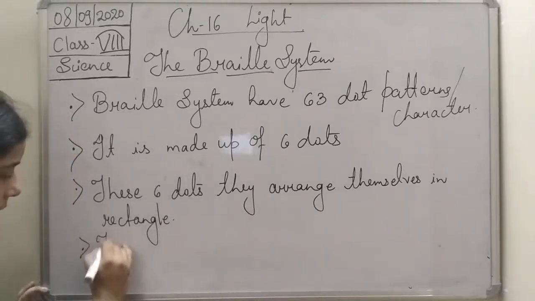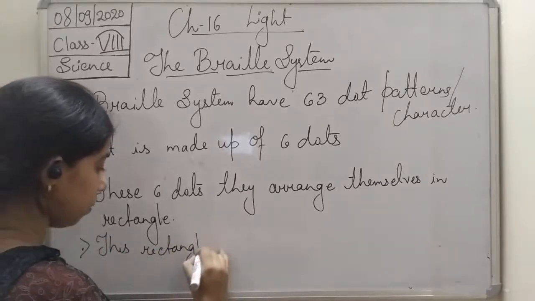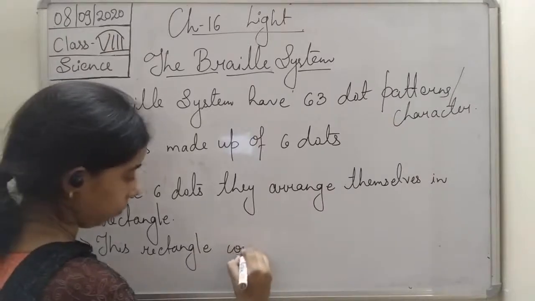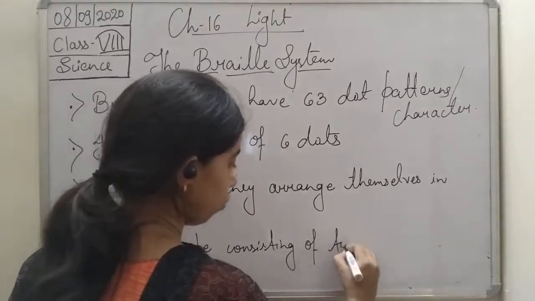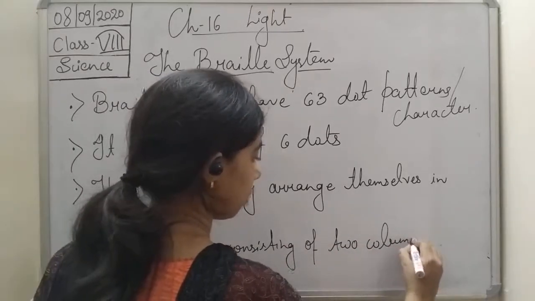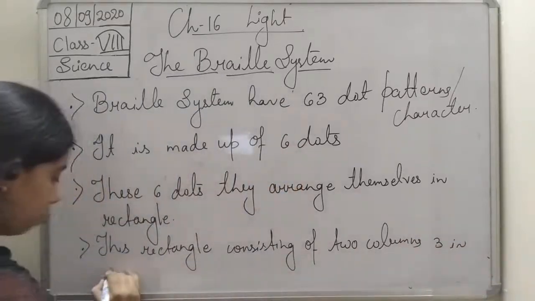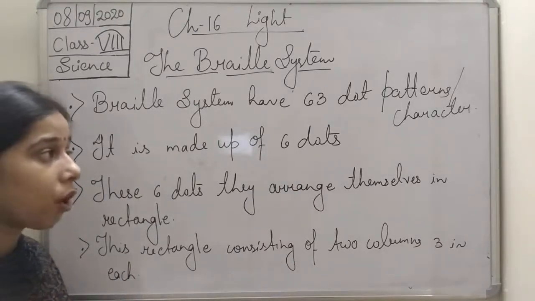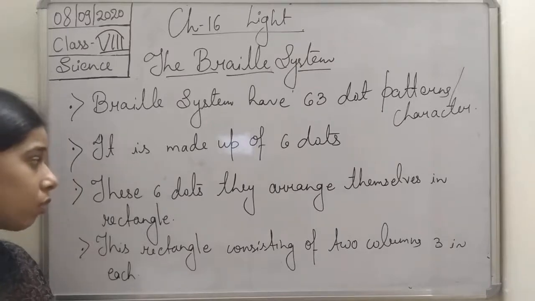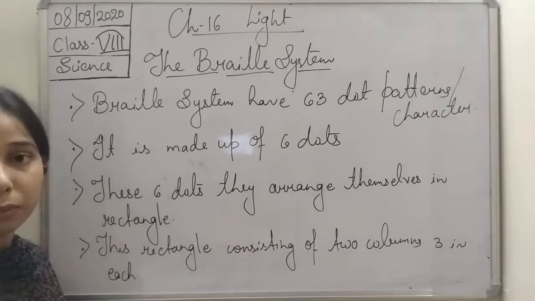So you see here, students, the Braille system has 63 dot patterns, and it is made up of 6 dots. These 6 dots arrange themselves in a rectangle consisting of 2 columns, 3 in each.